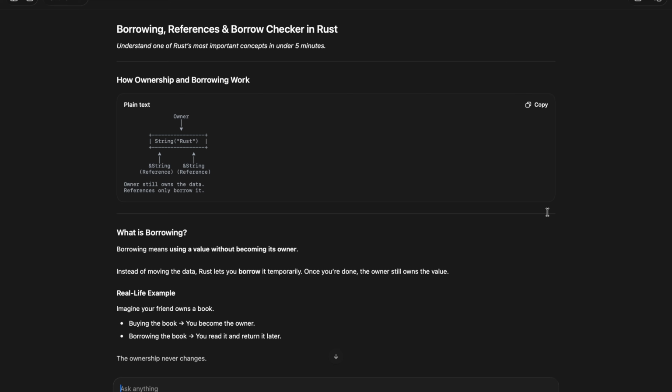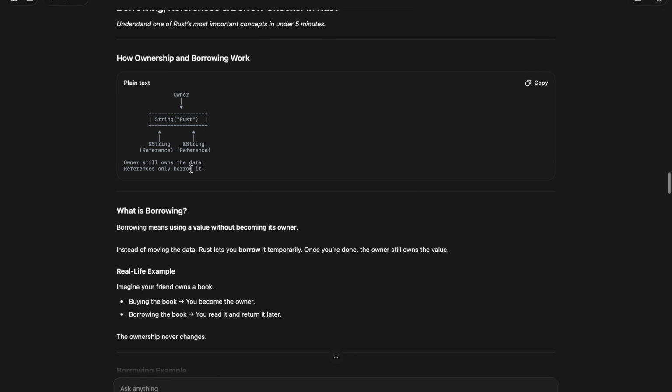Okay, so the topic is borrowing, references, and the borrow checker in Rust. How do ownership and borrowing work? So this is the owner, this is the data, that is a string, and a string reference, we call it. The owner still owns the data, references only borrow it.